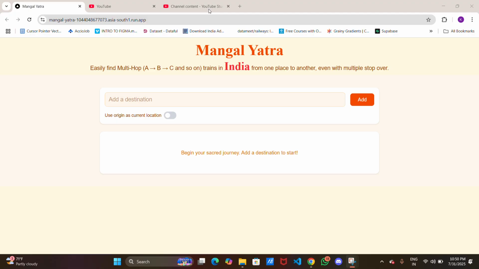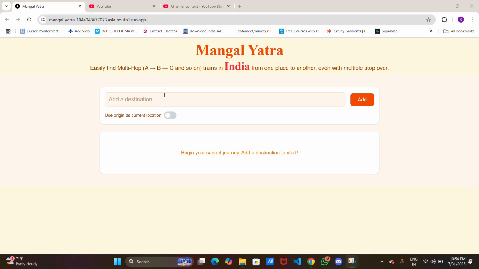Let's suppose it is a fifth place. There he wants to go, but there is no direct train. There may be no train to the actual destination, but there is a station nearby where we can reach. So our application is all about a multi-hop train finder, with multiple stops from where he wants to go to his destination.